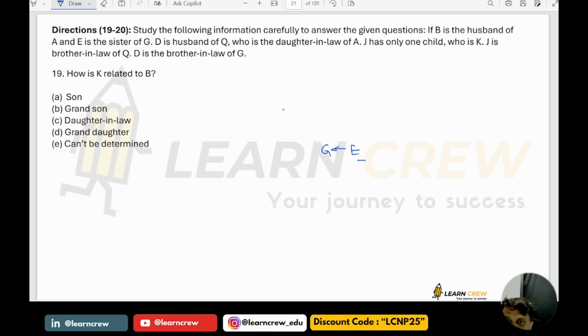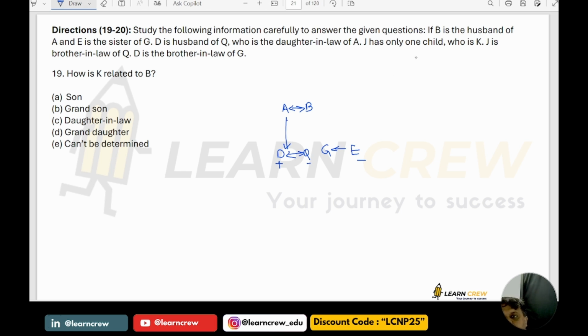So what does it mean? A and B are married couple. Their son is D, and D is married to Q. D is the husband of Q, who is the daughter-in-law of A. A's daughter-in-law is Q.